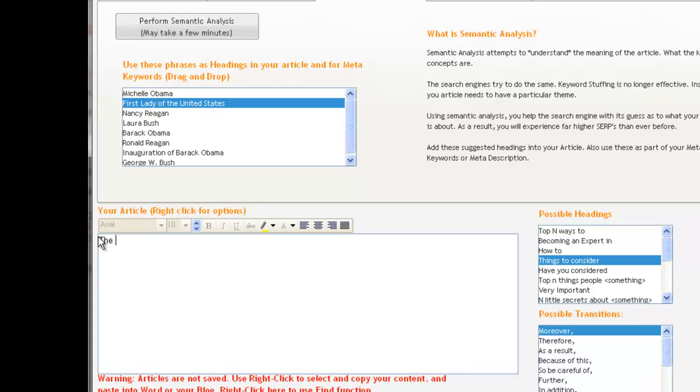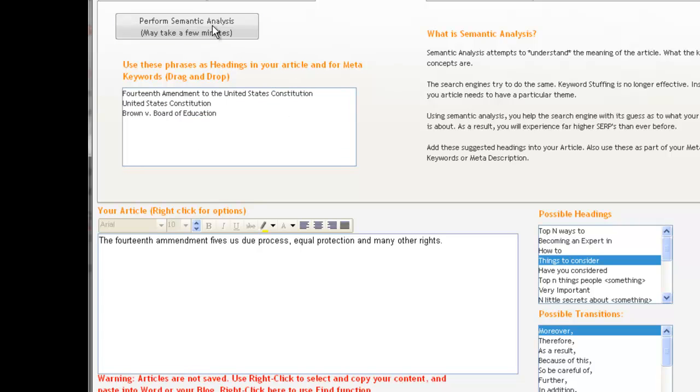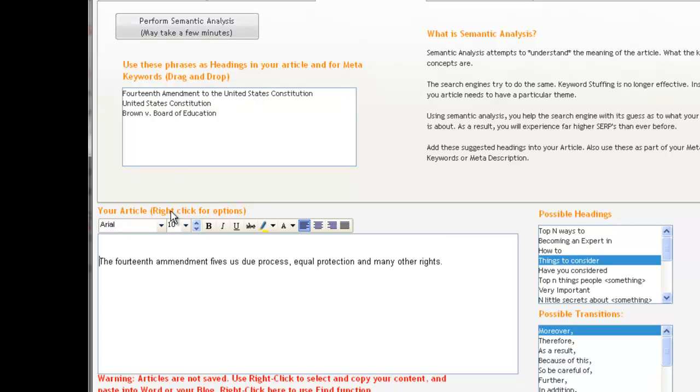Let's see it in action with another set of words. Let's do a sentence this time. I'll type the 14th Amendment gives us due process, equal protection, and many other rights. Now, you and I might know what this is about. Let's click Perform Semantic Analysis, and sure enough, it actually identifies that we're talking about the 14th Amendment to the United States Constitution, or the United States Constitution.